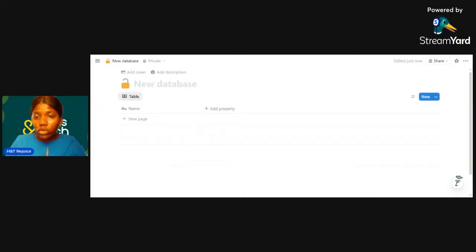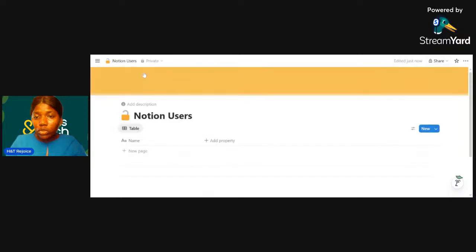Let's say database of those that fill that form. Let's say Notion users, right? And then I like to add covers. They kind of give life to the page. We can change this.